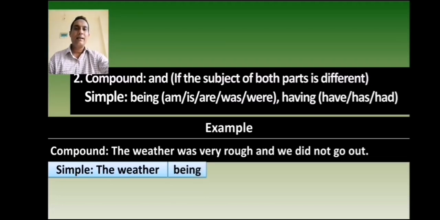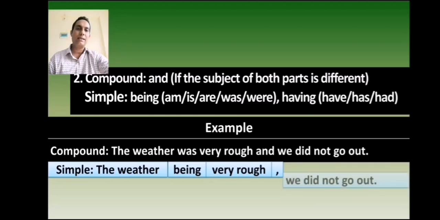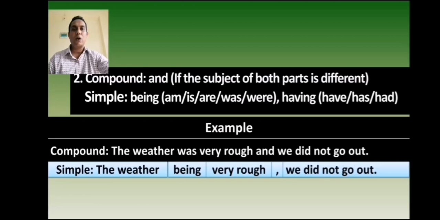Then you will write what is after was. If there is something after was in the first independent clause, you will write that part. That means very rough. At the place of and you will use a comma. Then you will write the second independent clause, which is we did not go out. It has become a simple sentence. The weather being rough, we did not go out.